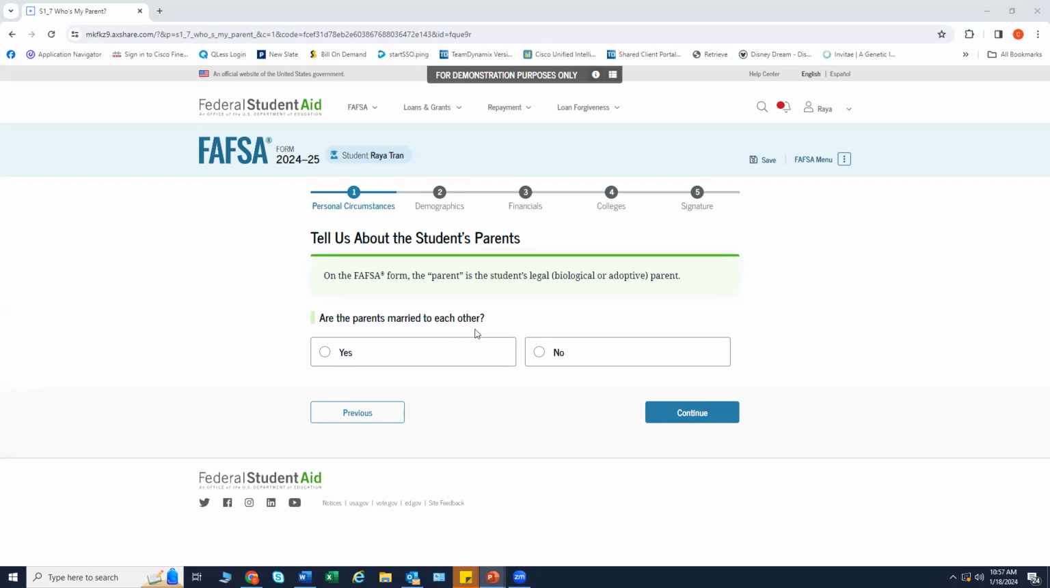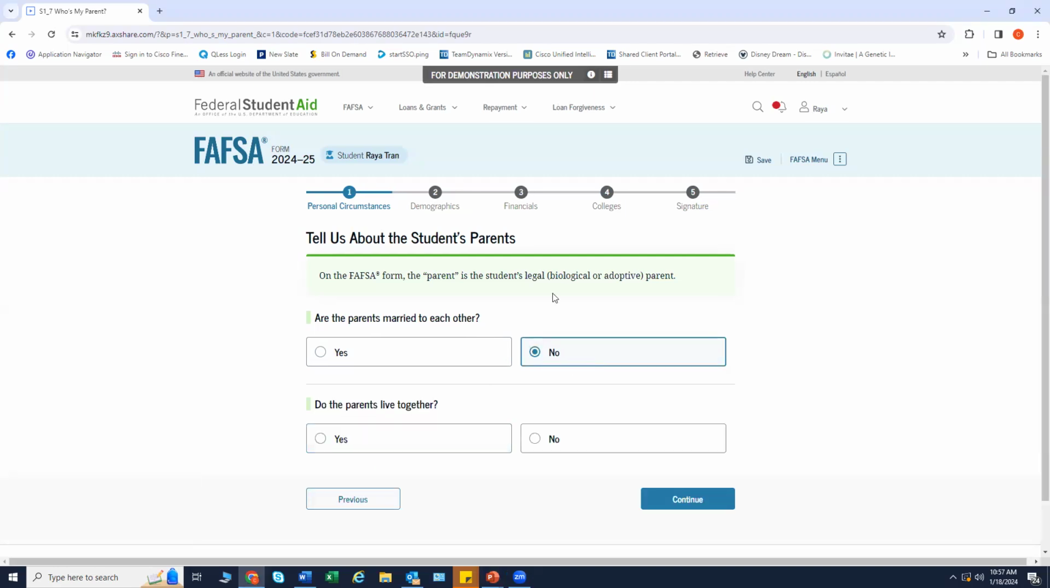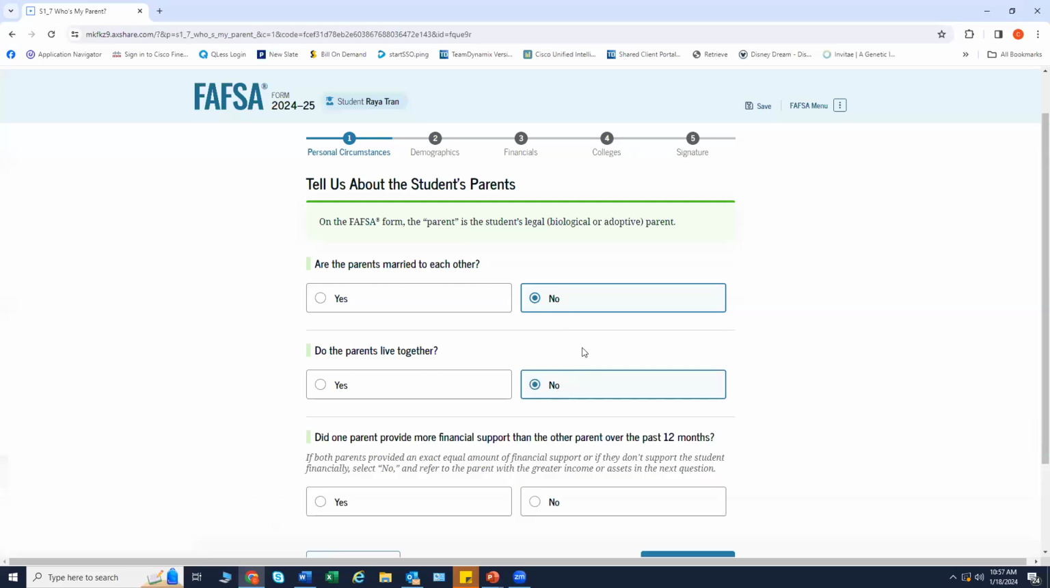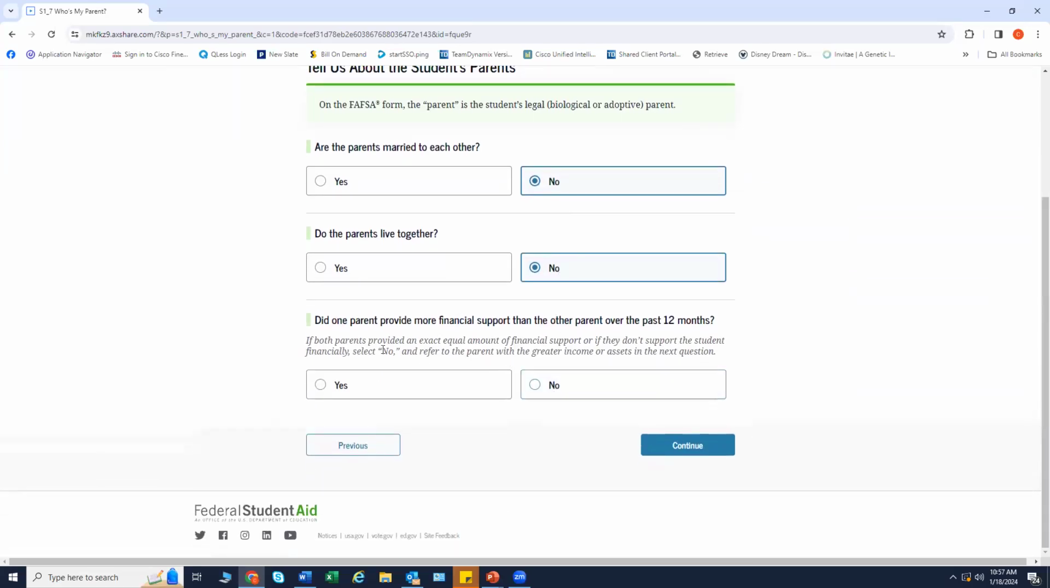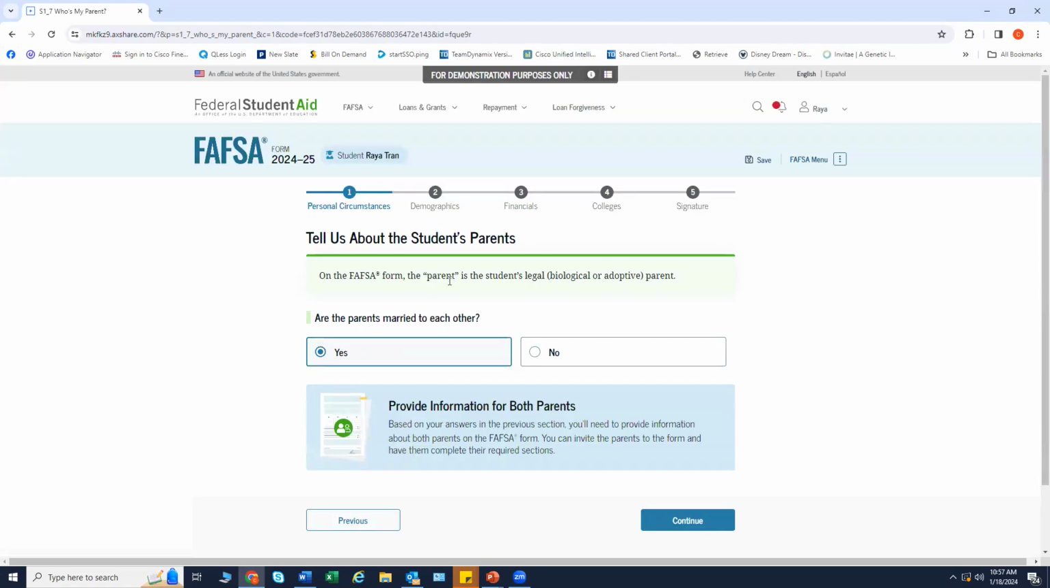However, I would like to point out how helpful the FAFSA is if you answer this question no. There will be a series of additional questions that the student would then have to answer and report that pertain to them. Like I said, we will be proceeding moving forward as parents married to each other. We will have to provide information for parents.